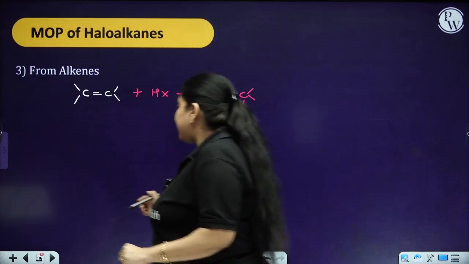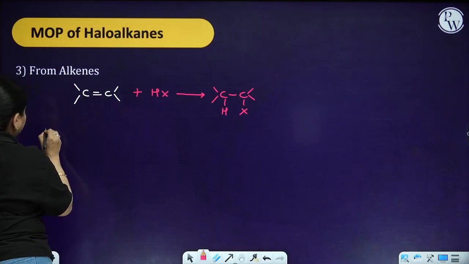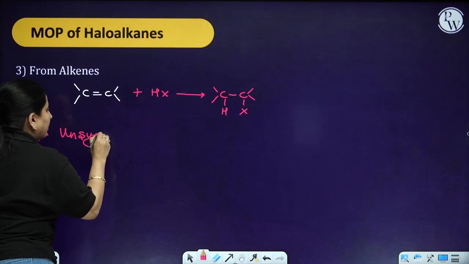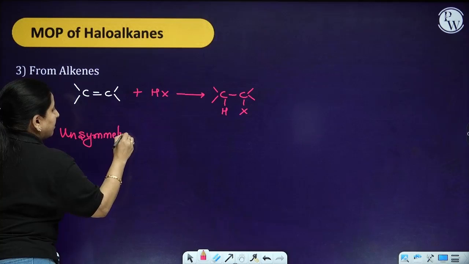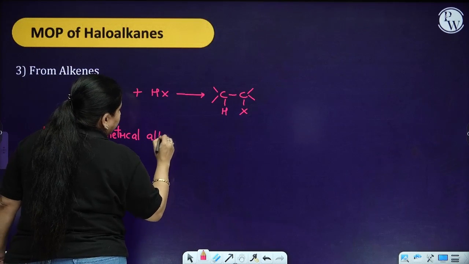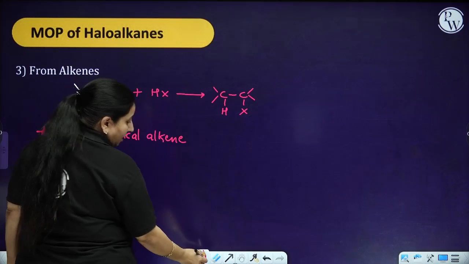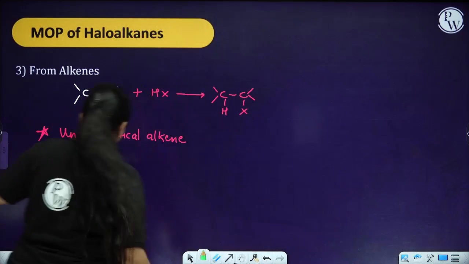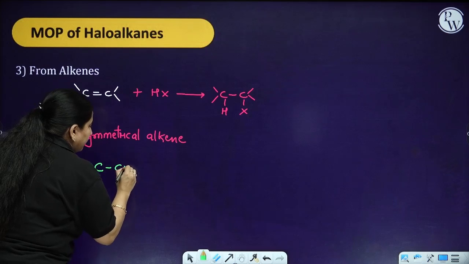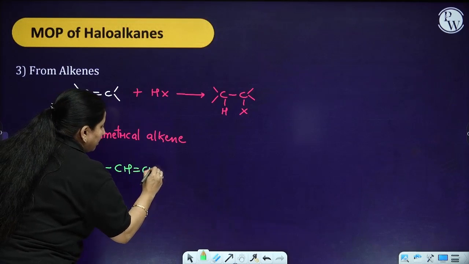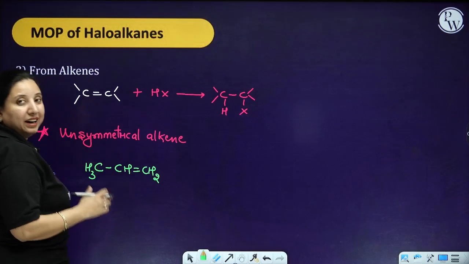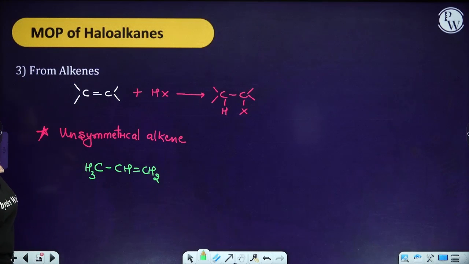But what in case you are having an unsymmetrical alkene? Now here comes the main twist. If you are having an unsymmetrical alkene, let's say suppose you are having CH3-CH=CH2. Now this is my unsymmetrical alkene.